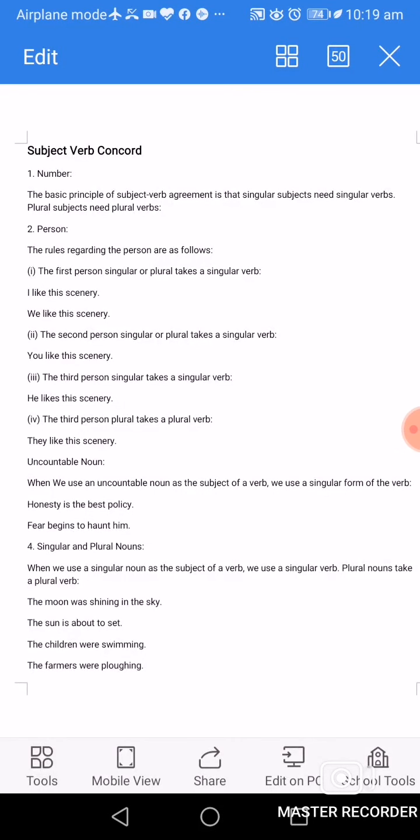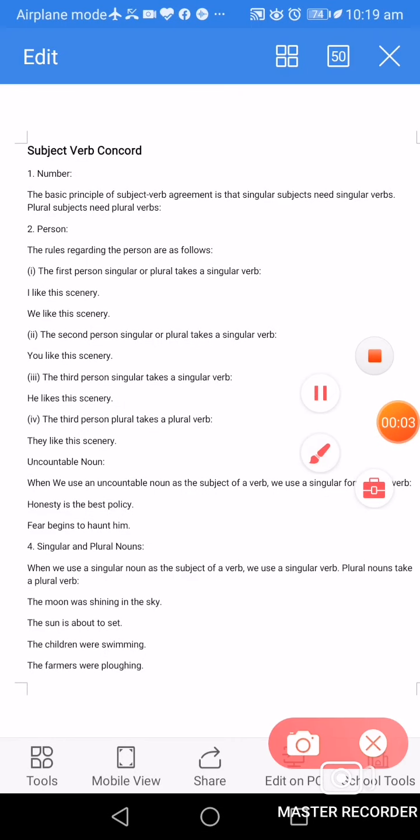Friends, today we will do subject verb agreement. First point is number. The basic principle of subject verb agreement is that singular subjects need singular verbs and plural subjects need plural verbs. Now come to person. The rules regarding the person are as follows.